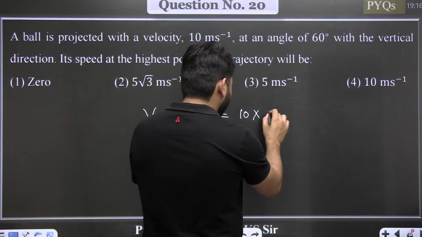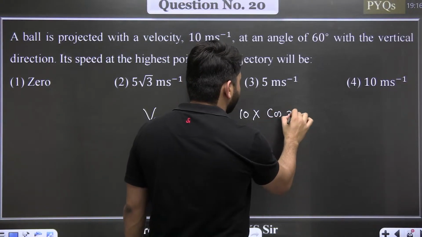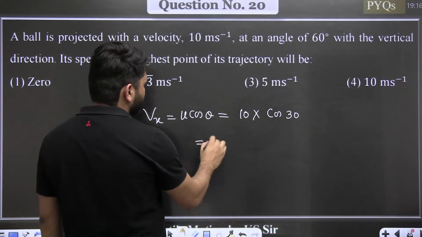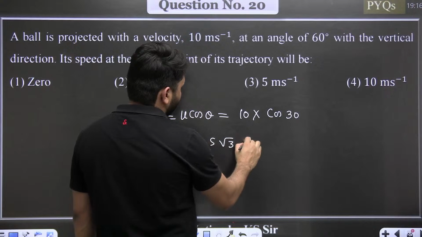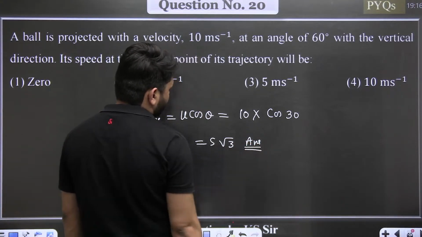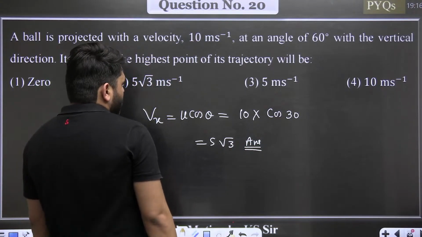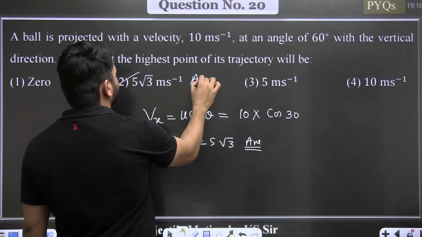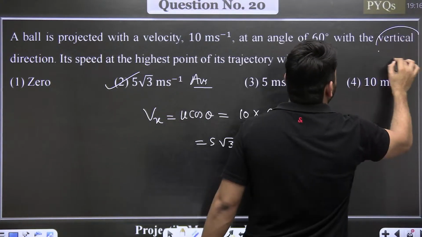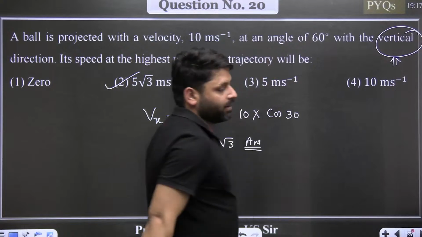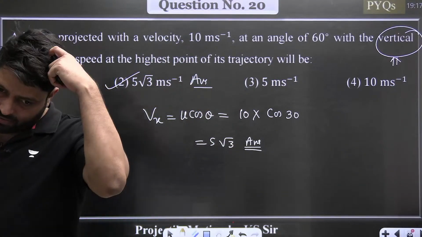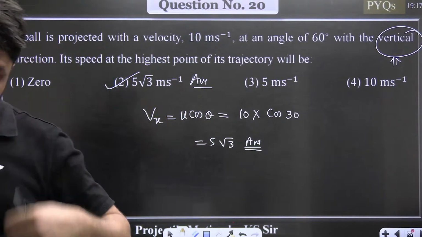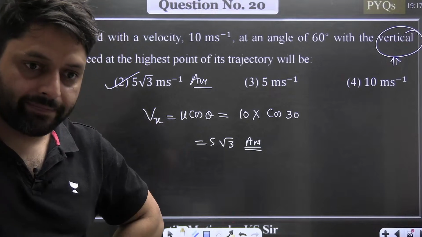We will have to put cos 30, because the angle with the horizontal will be 30 degree only. Now 5√3 will be the answer. Most of you might get stuck here and solve it wrong because the angle is given with the vertical, not with the horizontal.